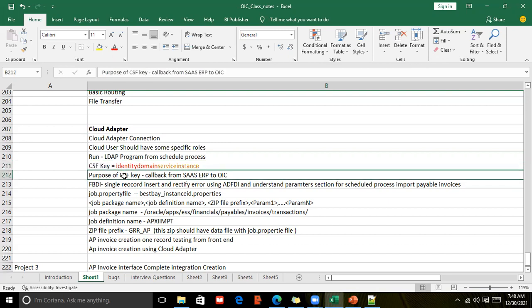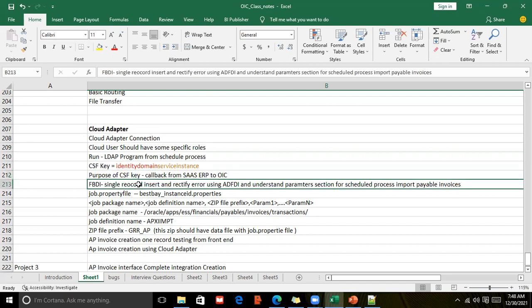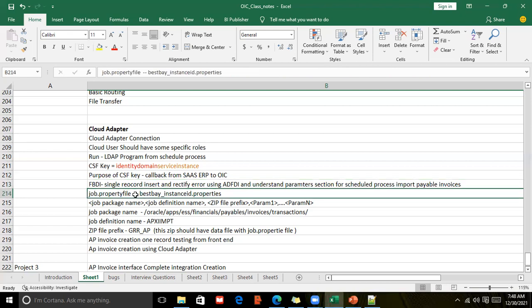And then what is the purpose of your SaaS CSF key, and how to do the testing with a single record from the front end and the back end using FBDI template, and how do we rectify the data in the interface tables. We're using ADFDI. And after that, testing is completed, the test records are also available with us. Then we'll go with the job.properties creation. You may not understand at this point of time. These are the steps that we need to understand.